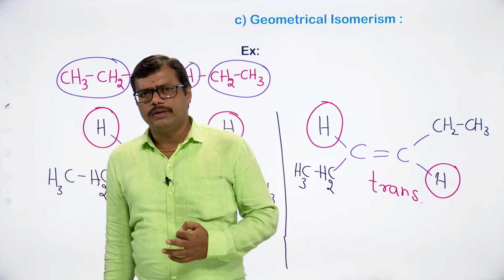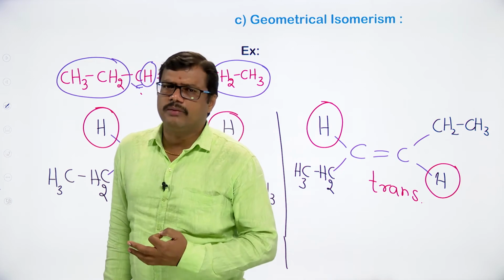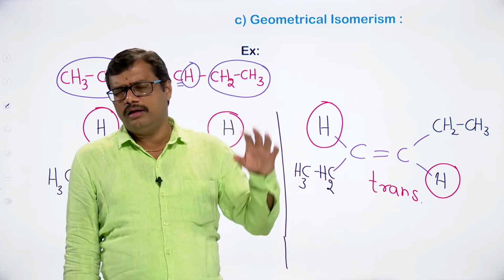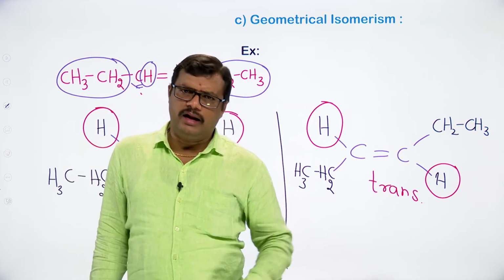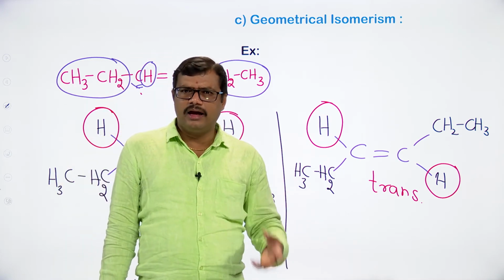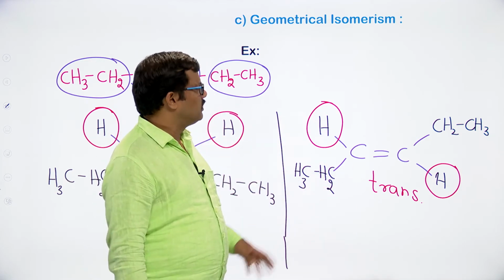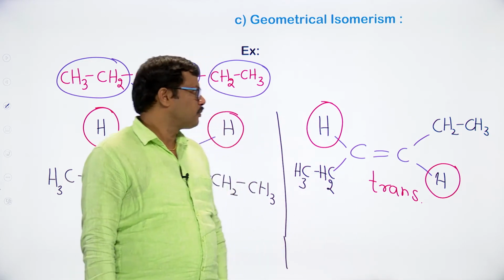If one is not exhibiting, then what is the reason? And if the other one is exhibiting geometrical isomerism, try to write the cis isomer as well as the trans isomer. So just practice it so that you can easily handle geometrical isomerism.